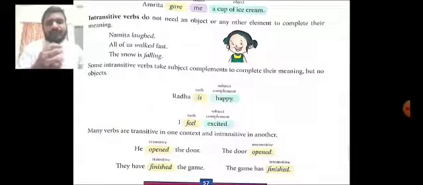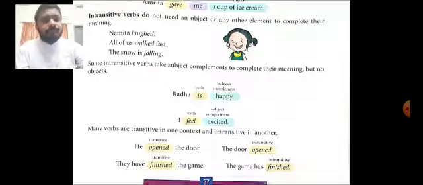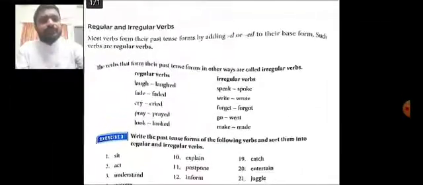Or look at the next sentence. They have finished the game. There, finished is used as the transitive verb. But look at the next sentence. The game has finished. There, finished has become the intransitive verb. Now we shall talk about regular and irregular verbs.